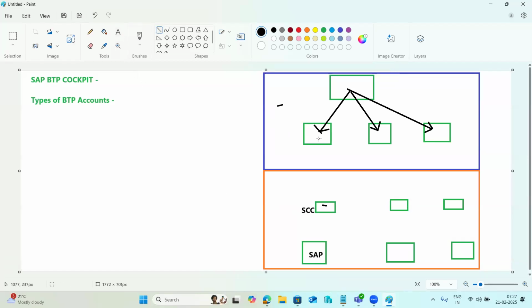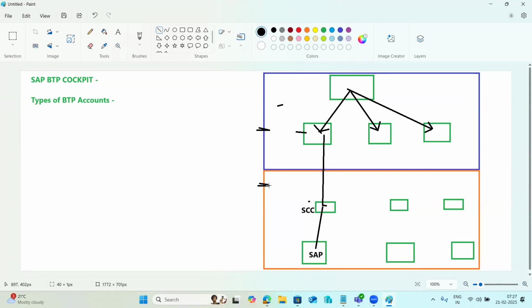If any connection wants to talk to your SAP system, suppose one of the BTP services is required to consume some data from your backend systems, it requires connectivity via the cloud connector. Without the cloud connector, connectivity is not possible, which means your cloud applications will not talk to the customer premises systems. Why? Because this is the public network, and this is the private network.